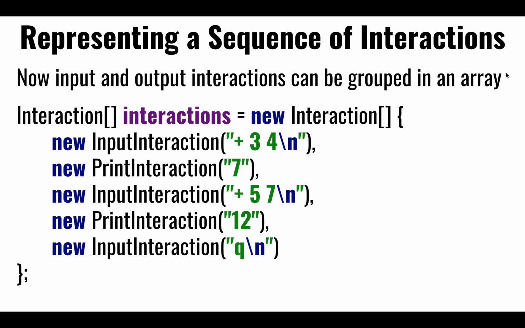Yes. Why is it that only the input interactions have a new line after them? It's because of the way we're going to use a string buffer, and string buffer expects these. Whereas a print interaction has many strings that are calculated, and we add the new line at the end in the implementation.